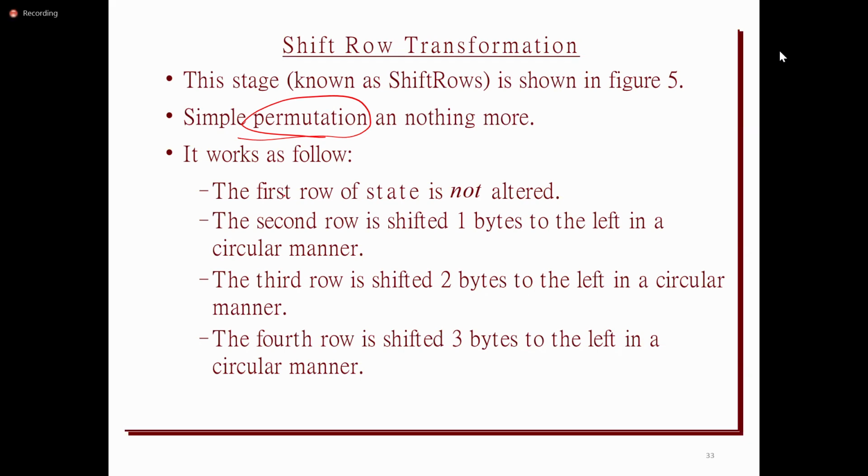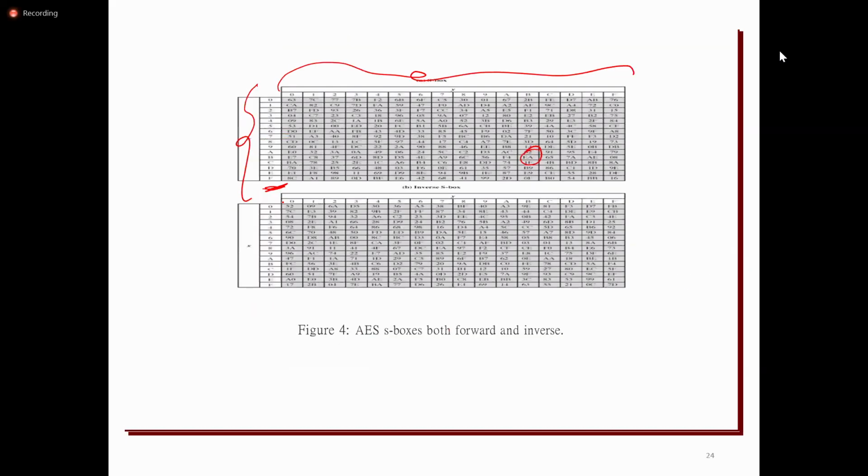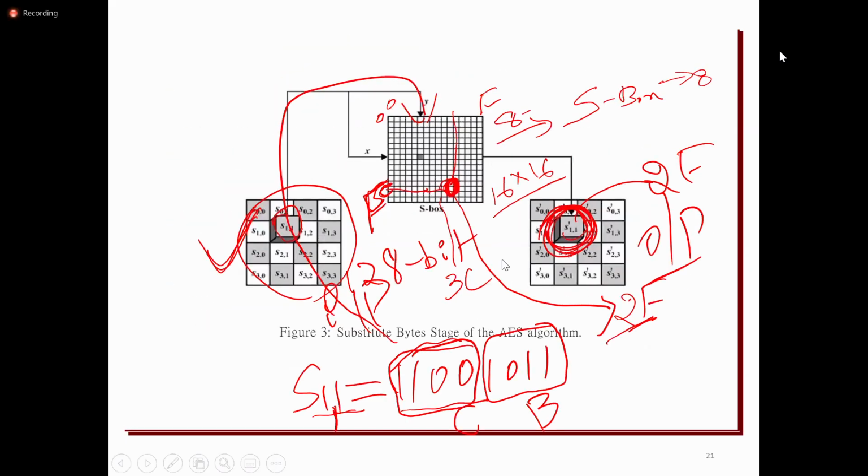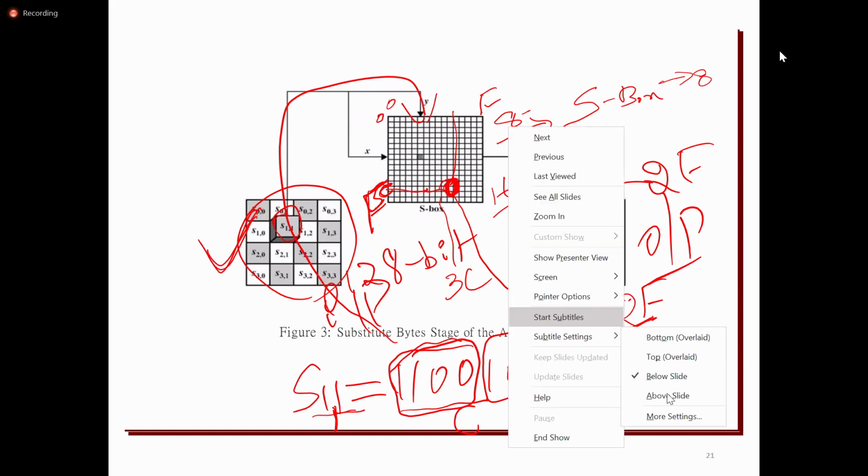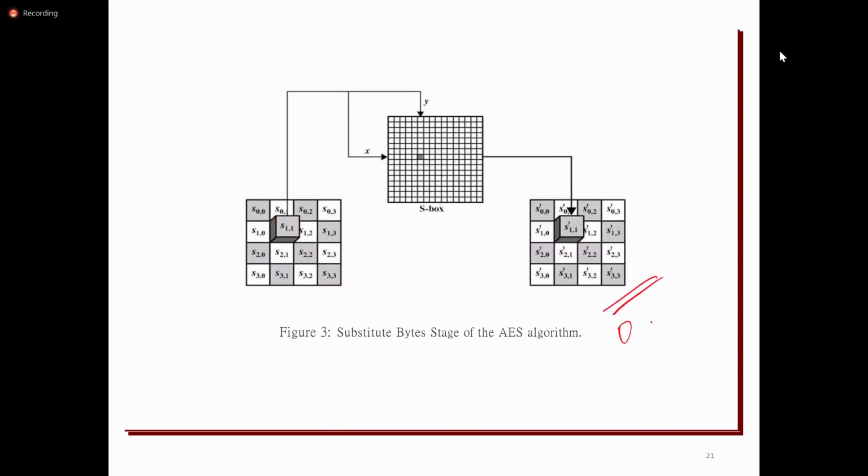The result of the S box is again a 4x4 matrix, so the output matrix is a 4x4 matrix. It takes the matrix row by row and performs a left circular shift.